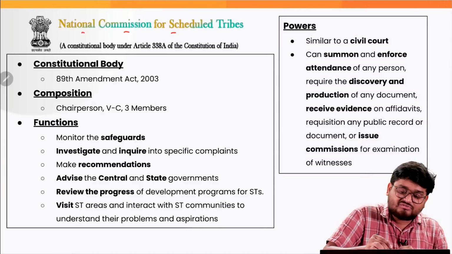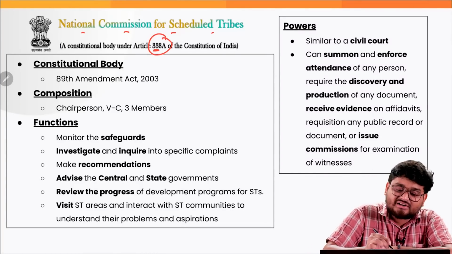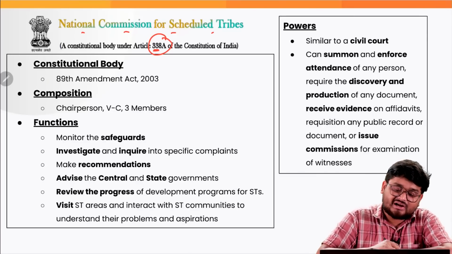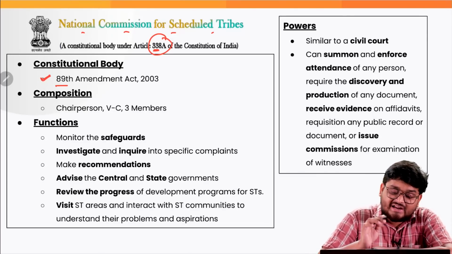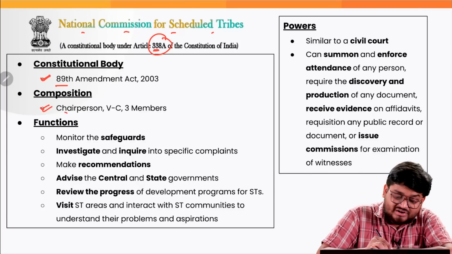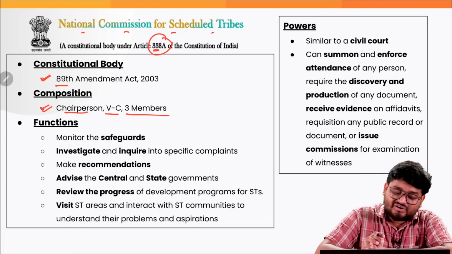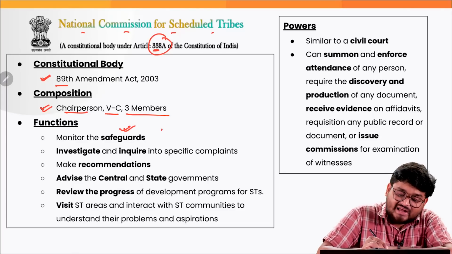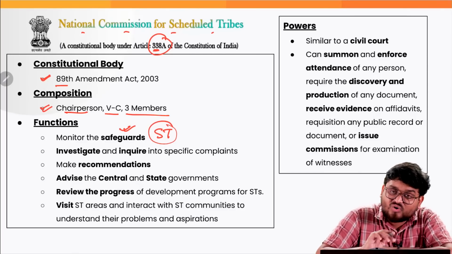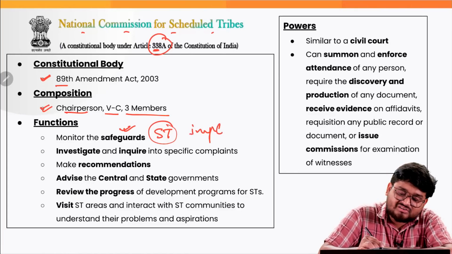Now, the National Commission for Scheduled Tribes is a constitutional body under Article 338A of the Constitution of India, which was brought in under the 89th Amendment Act of 2003. It comprises a chairman, a vice chairman, and 3 members. The main function is that it monitors the safeguards present for various STs across the country and how these safeguards are implemented across the various state governments and also by the central government.